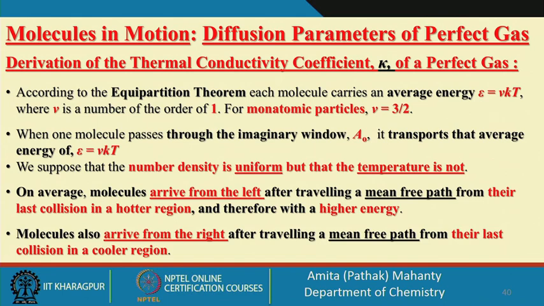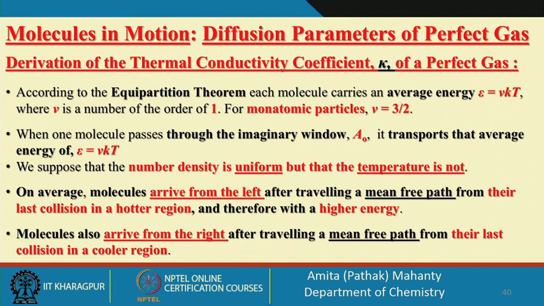So, the molecules passing through an imaginary window A transport energy. The average energy which is going to be transported by those molecules is the number of molecules into the average energy carried by them. What is the average energy carried by them? E, that is equal to nu kT, where k is the Boltzmann constant and T is the temperature in Kelvin.